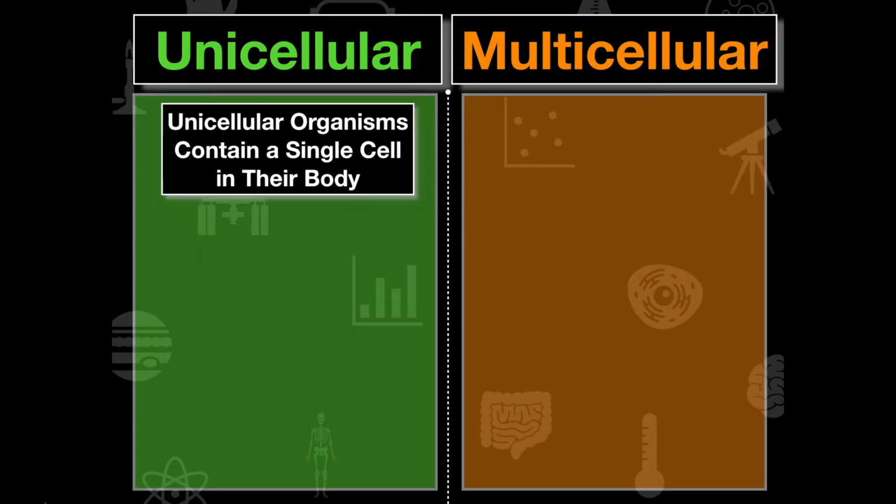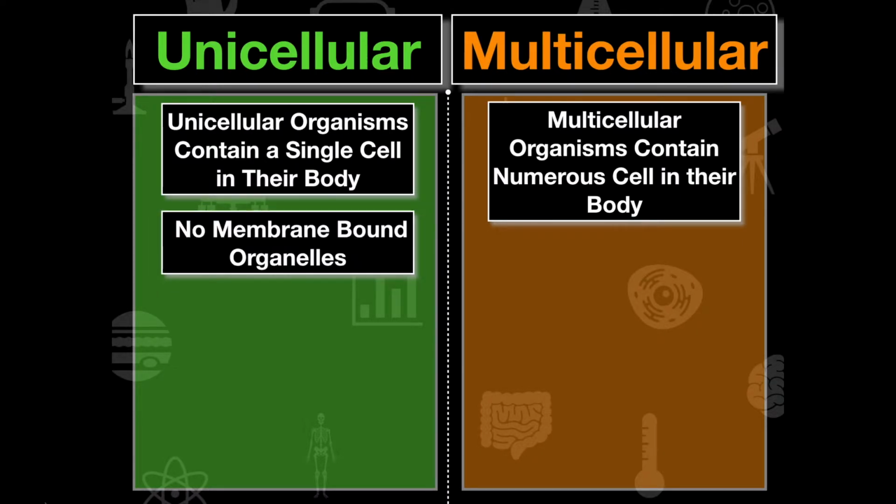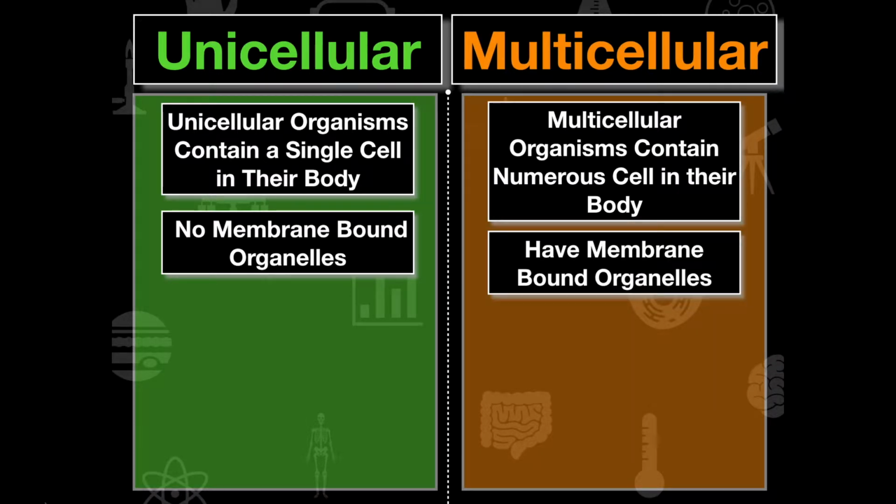Well, unicellular organisms contain a single cell in their body, whereas multicellular organisms contain numerous cells within their body. Now, unicellular organisms have no membrane-bound organelles, whereas multicellular organisms have membrane-bound organelles.